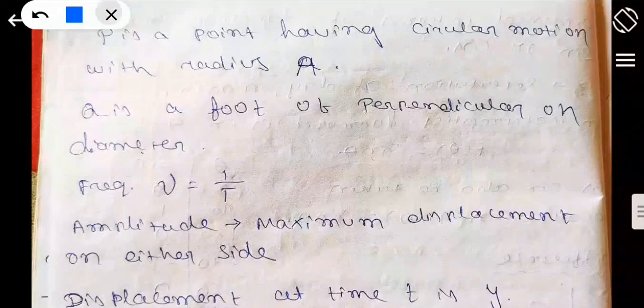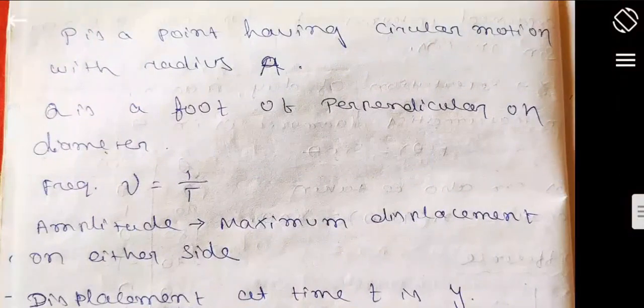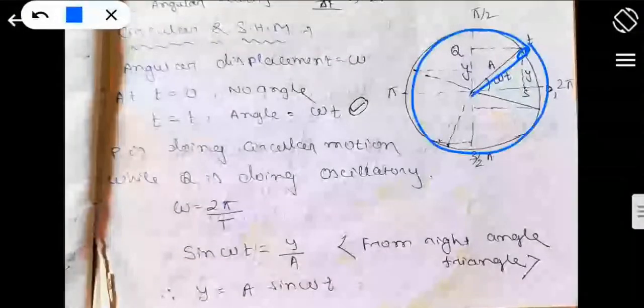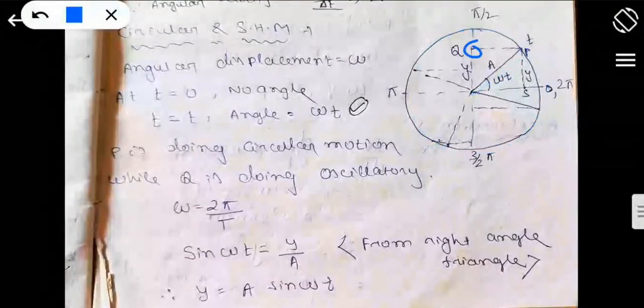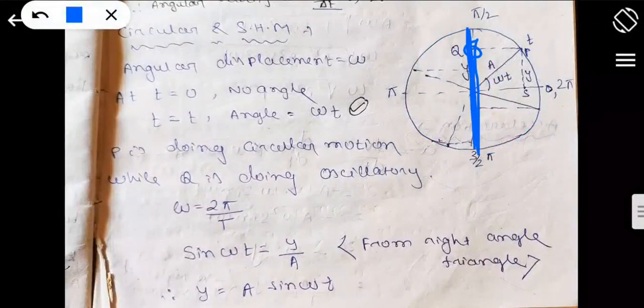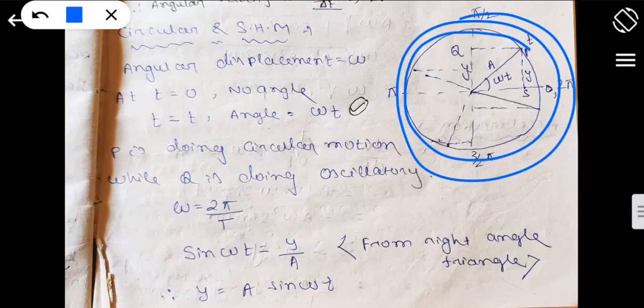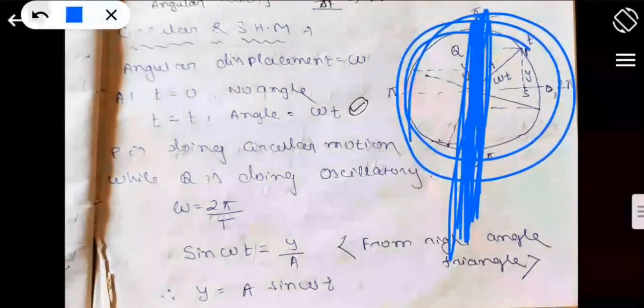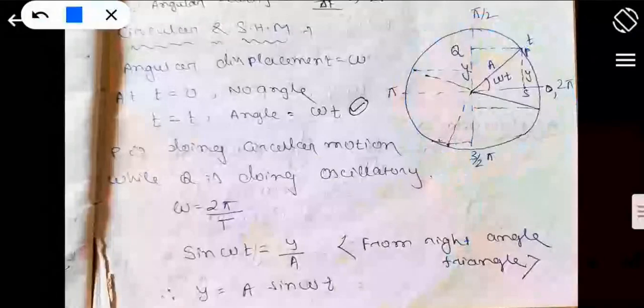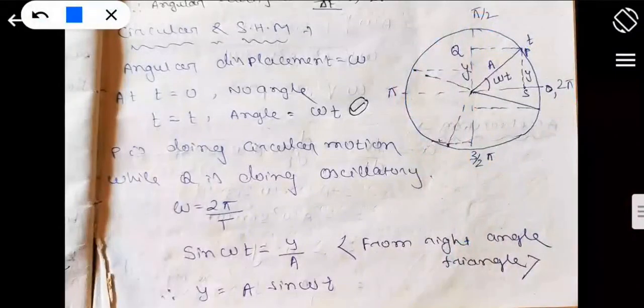So if you increase P's velocity, then Q will also increase. Who is P and who is Q? P is here, this one, the particle which is doing this circular motion. And Q is the point which is doing the simple harmonic motion. So if you increase the velocity of P, then obviously Q will also do the simple harmonic motion, or oscillate like this, with increased speed. So both of them consist of the omega.